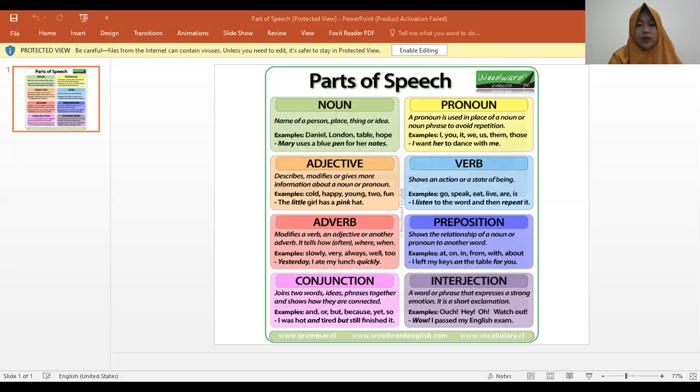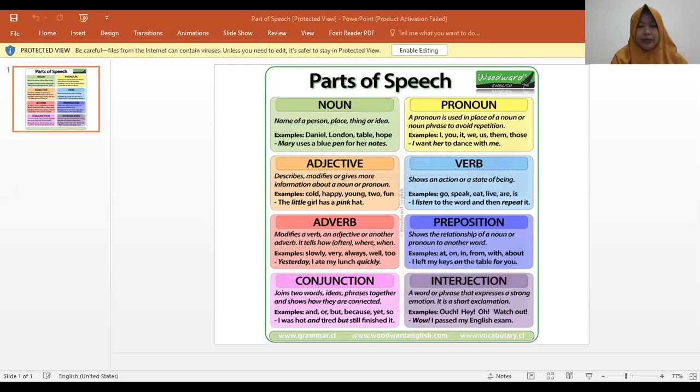And the fifth, we have adverb. It modifies a verb, an adjective, or another adverb. It tells how, often, where, when. In bahasa Indonesia, adverb is called kata keterangan. For example, slowly, very, always, well, too.